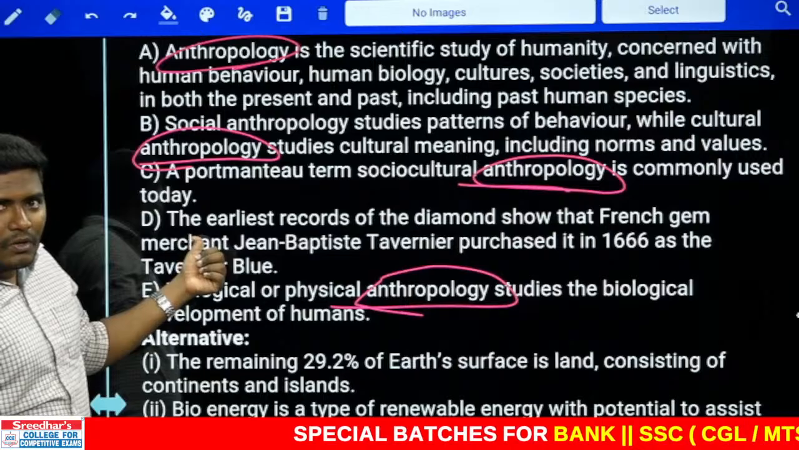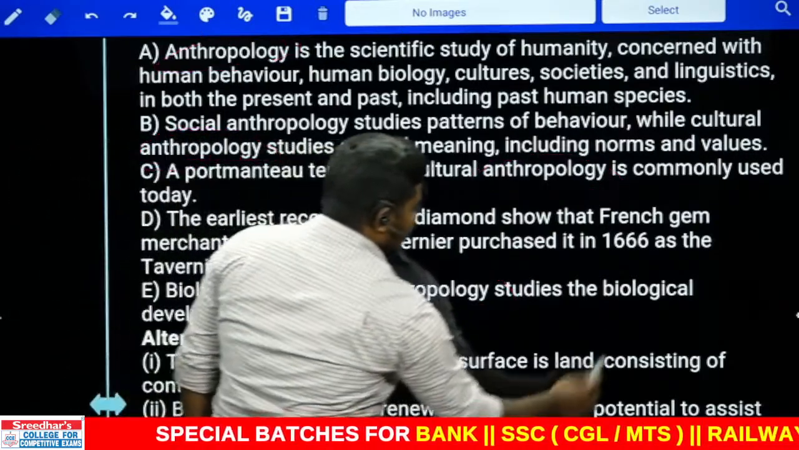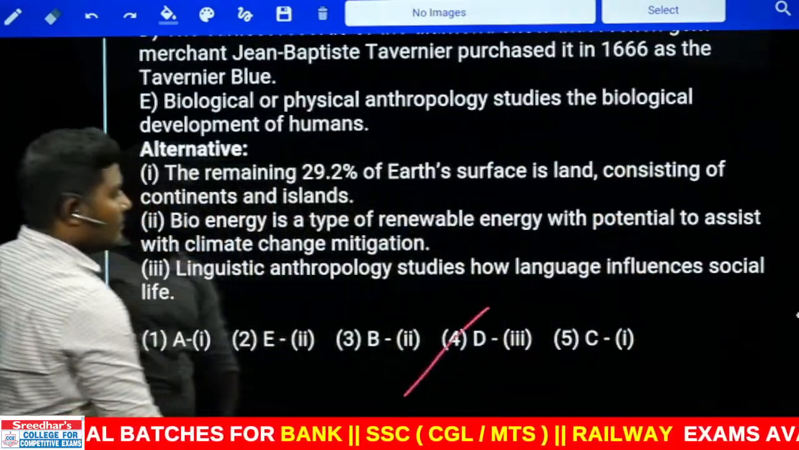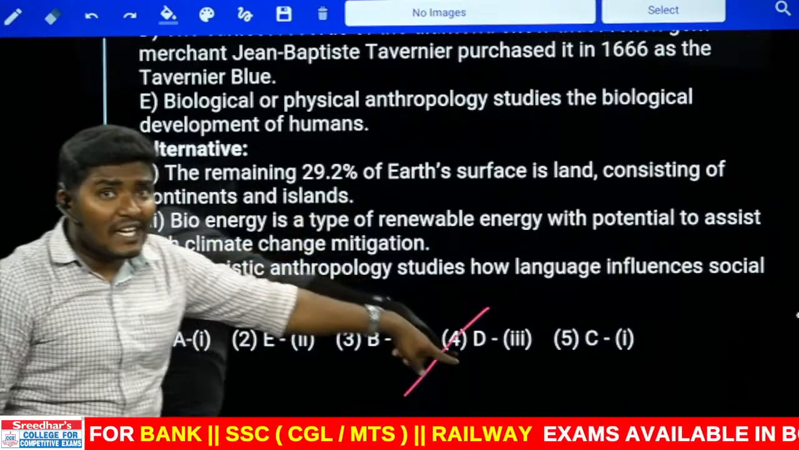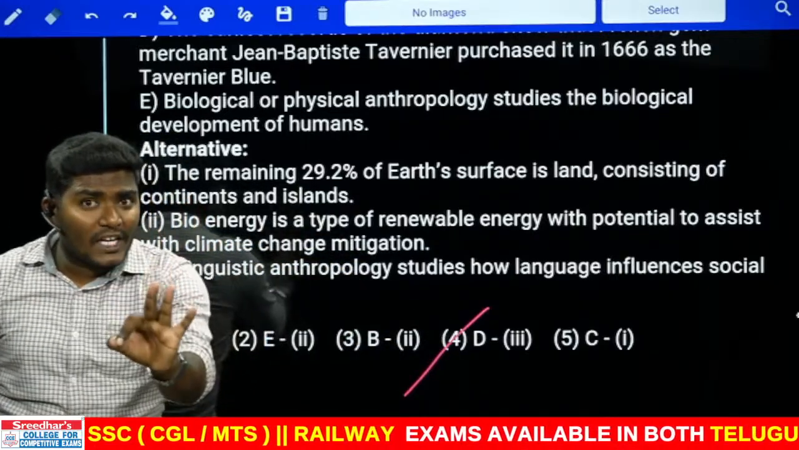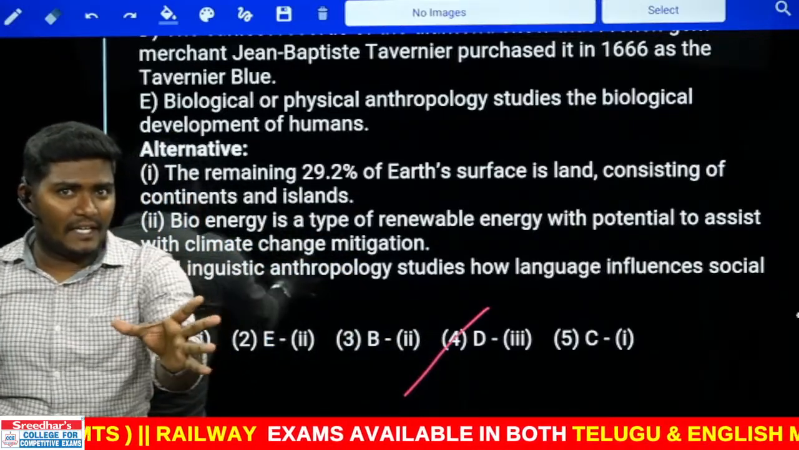Is completely odd one not. Find out the answer. How many options are there with D? Only one, fourth one. You need not check the alternative. Alternative should be checked only if multiple options are given with D.